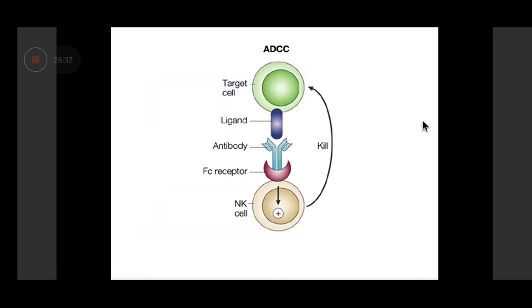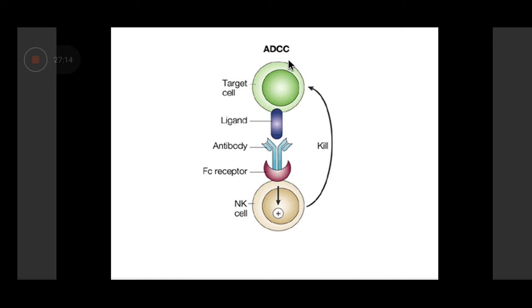ADCC is another phenomenon which is shown by the NK cell. This is the NK cell. Now this NK cell does not reach the abnormal cell on its own. The abnormal cell has got an antigen. This antigen is bound by antibody. The NK cell has got a receptor to identify this antibody, through which it then reaches the abnormal cell and kills it. And this therefore is referred to as ADCC, which stands for antibody-dependent cell cytotoxicity. This cytotoxicity is not on its own. It makes use of an antibody to reach the abnormal cell and then decides to kill it.